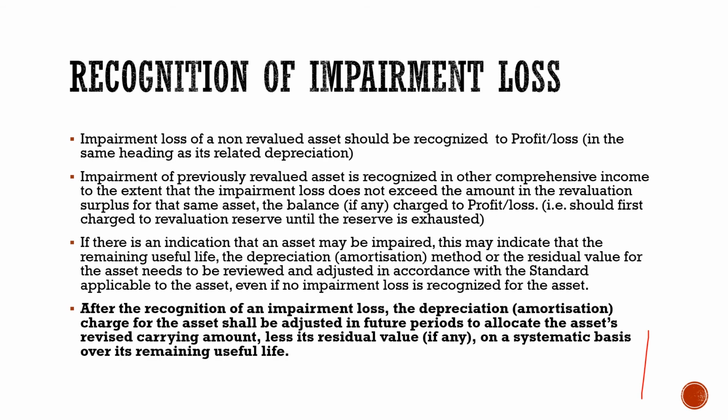Okay, now let's see how the impairment loss is recognized in the financial statements. Impairment loss of an unrevalued asset will be taken to the profit or loss account. Whereas for the impairment of a previously revalued asset, for example, the asset is being carried using a valuation model, and there was a valuation gain which was previously recognized in other comprehensive income, the impairment loss which has occurred now will first be netted off with the valuation gain, and if there is any balance of that impairment loss, it will then be taken to the profit or loss account.